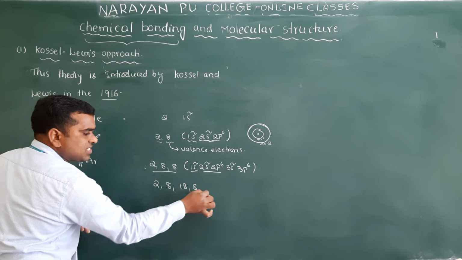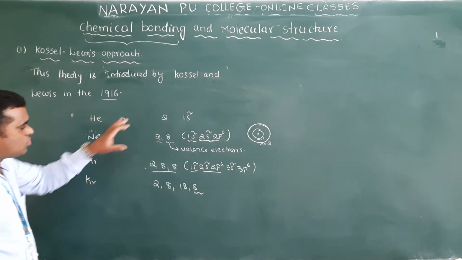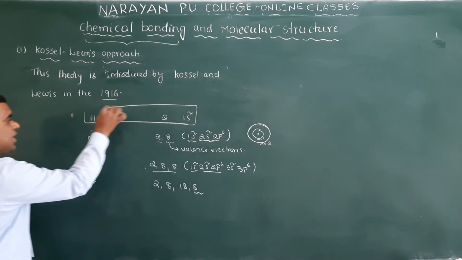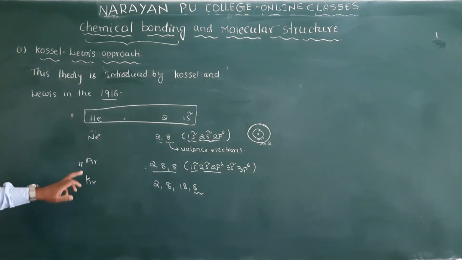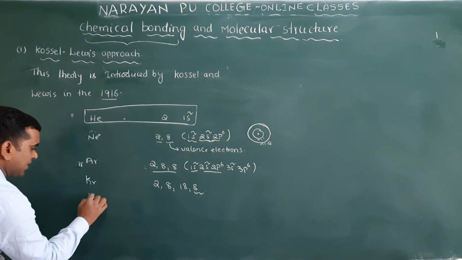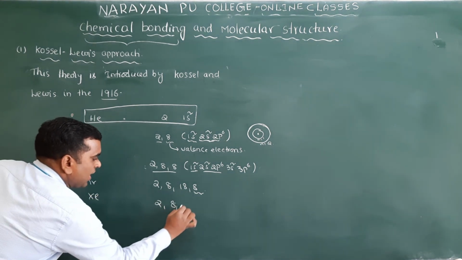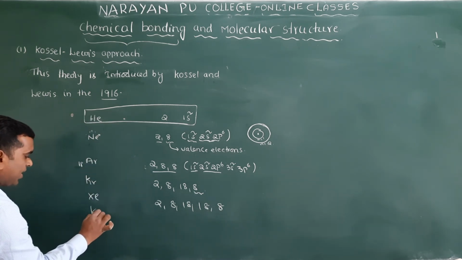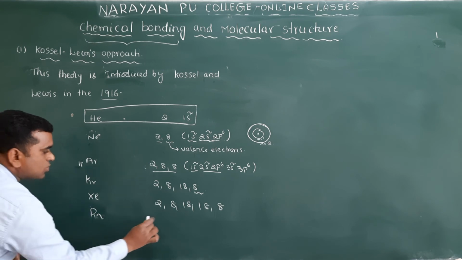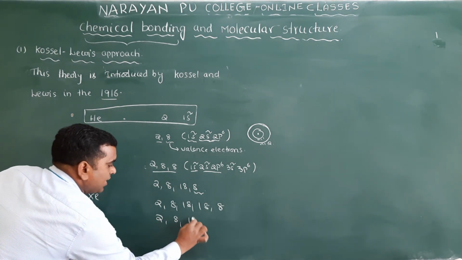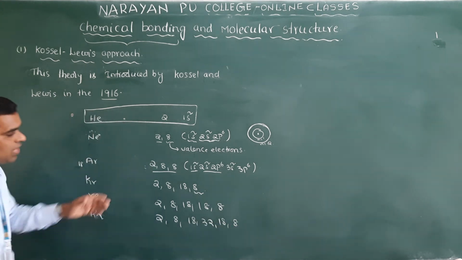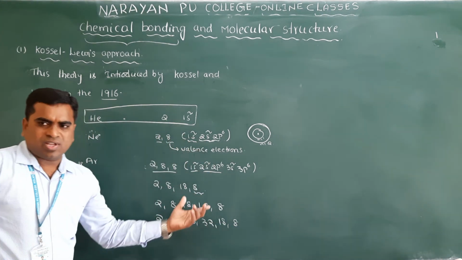If you observe, except for helium, in all the remaining cases, neon, argon, krypton, xenon, 2, 8, 18, 18 and 8, and radon, 2, 8, 18, 32, 18 and 8, the outermost shell has 8 electrons. If you write like this, you will get it, so I will not write all these things.